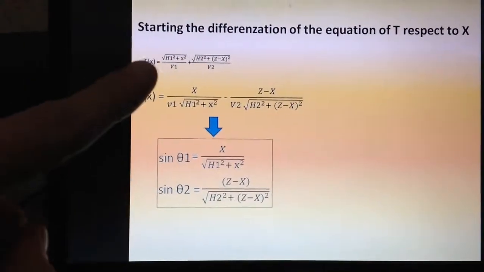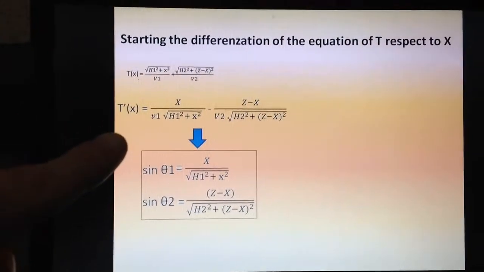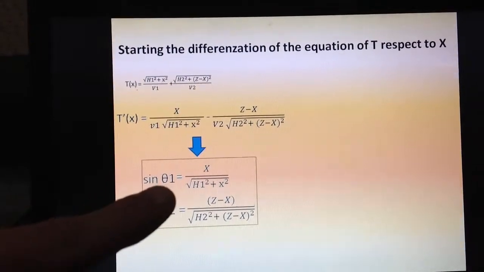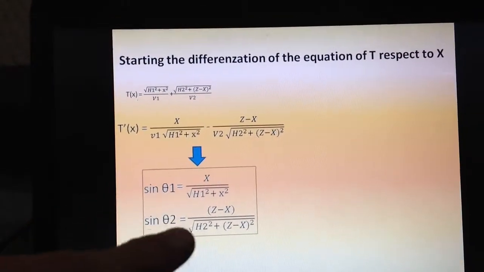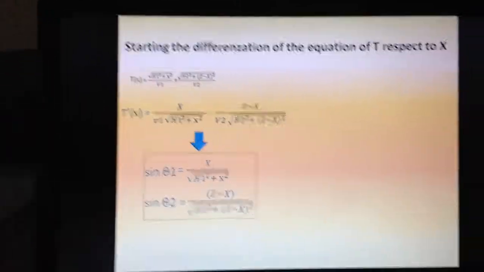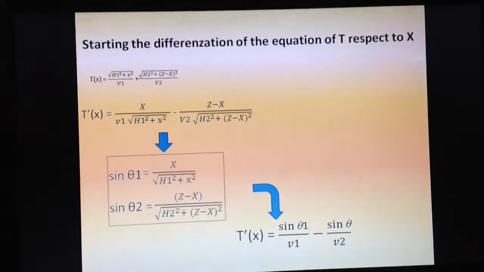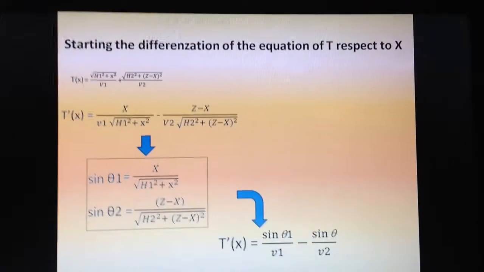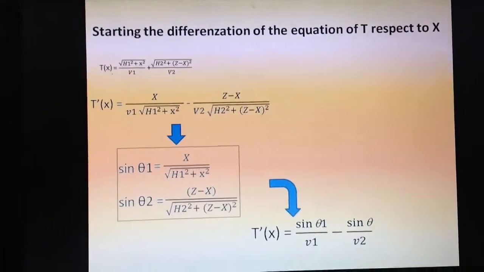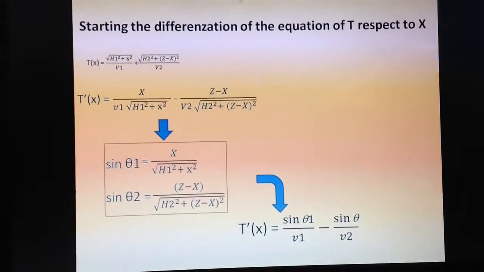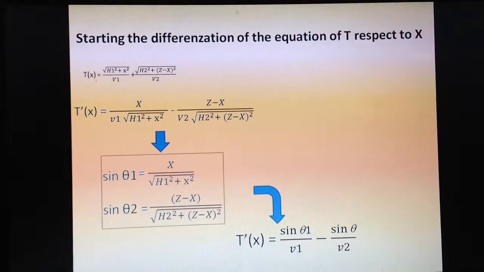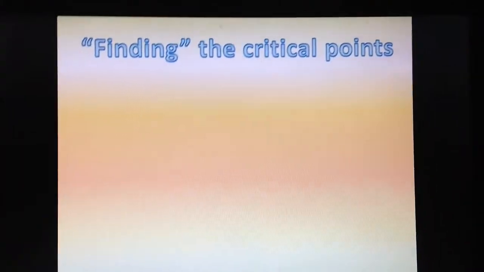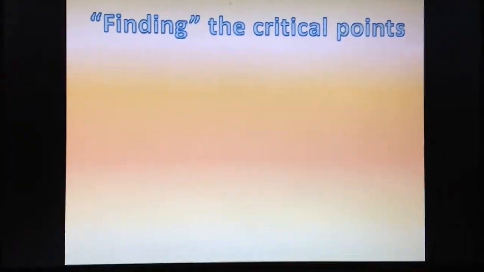With our first equation, T of x and T prime of x, we simply use our previous variables simplified, sine of theta 1 and sine of theta 2 with these values, and replace them in the derivative. Here we have that T prime of x is equal to sine of theta 1 over v1 minus sine of theta 2 over v2.